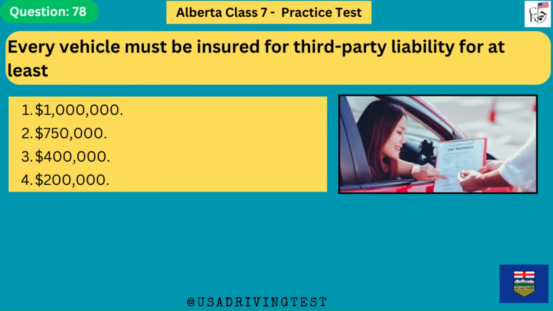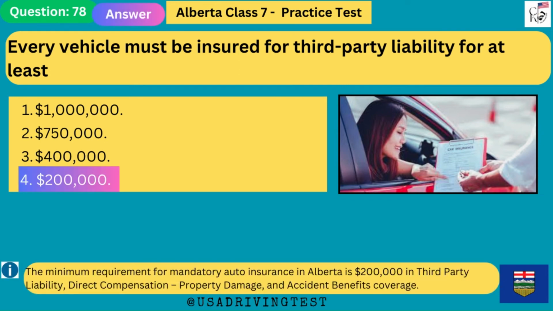Every vehicle must be insured for third-party liability for at least 1. $1 million. 2. $750,000. 3. $400,000. 4. $200,000. The answer is 4. $200,000. The minimum requirement for mandatory auto insurance in Alberta is $200,000 in third-party liability, direct compensation, property damage, and accident